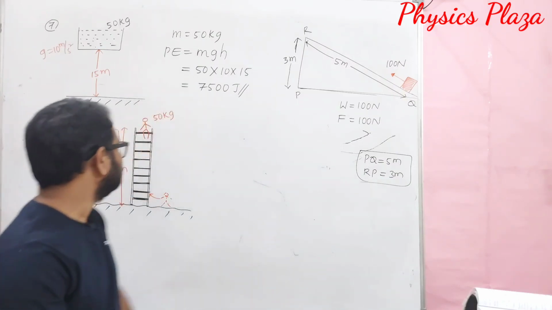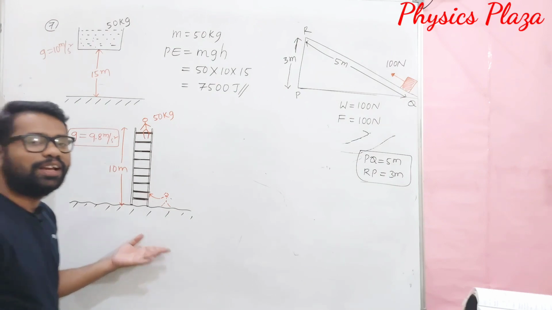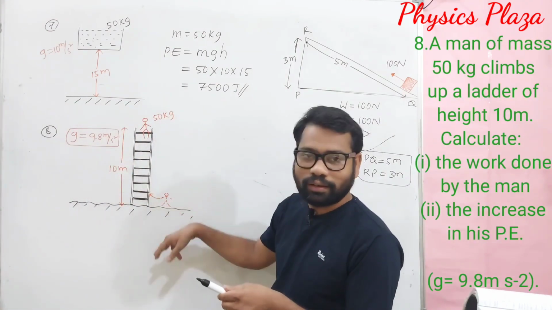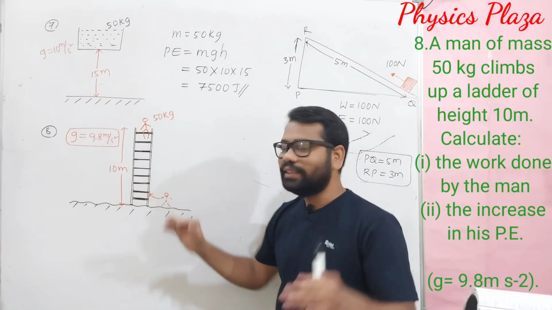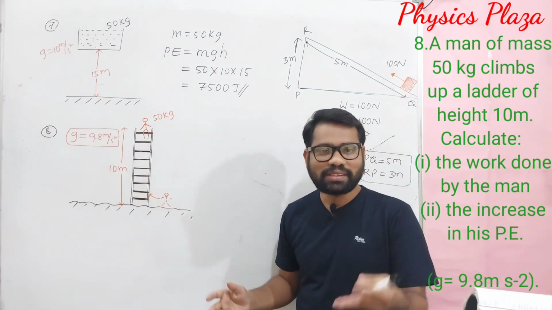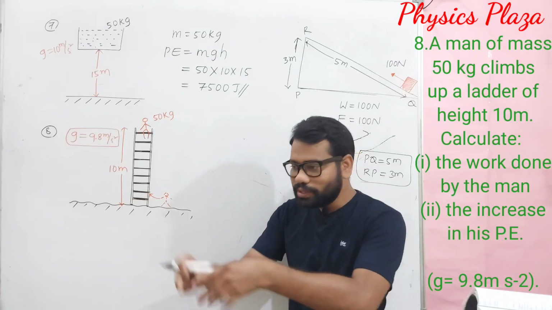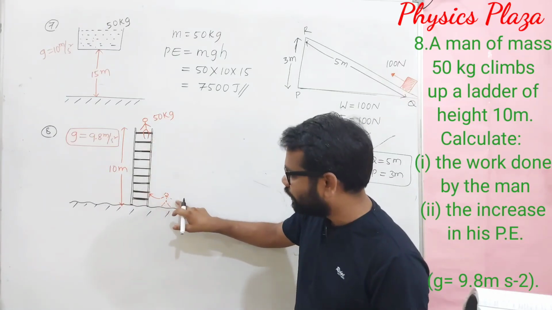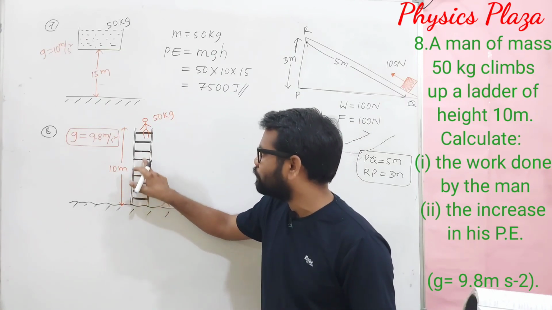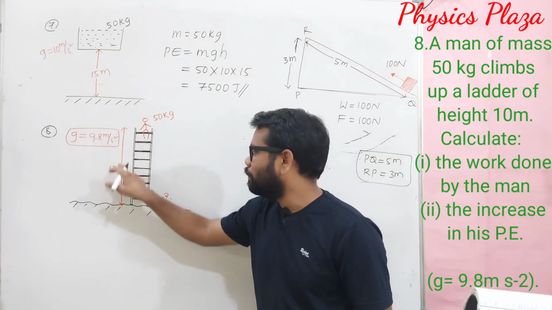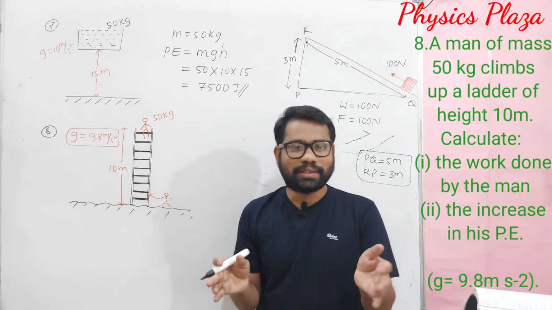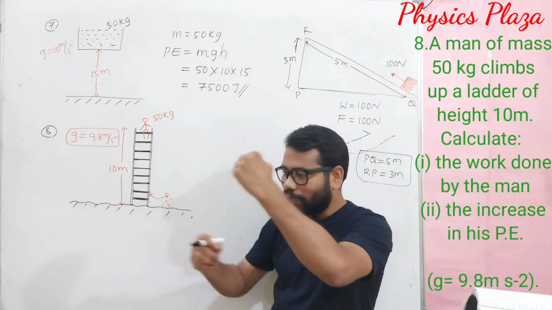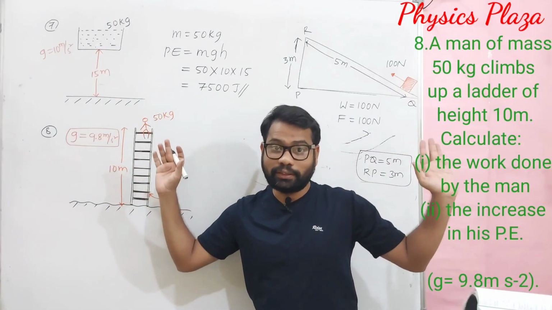Okay, children, fine. And look at this question. A person climbs up a ladder of height 10 meters and sits there nicely. Again, you may ask, sir, how is it possible? Who is holding that? Don't think that somebody is holding him. This guy just climbs up and sits at a height of 10 meters on the ladder. Just imagine, I said. Of course, some talented people could hold the ladder and climb.